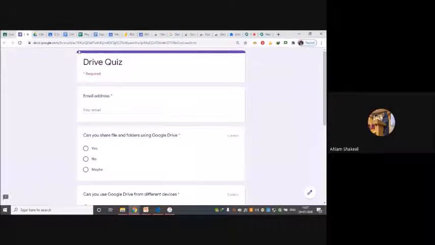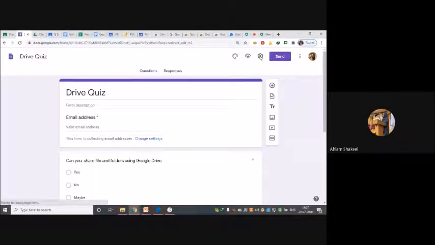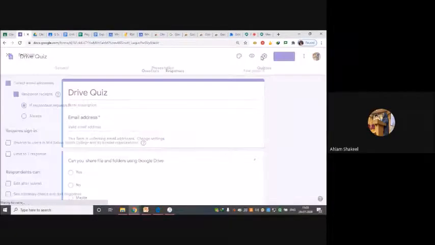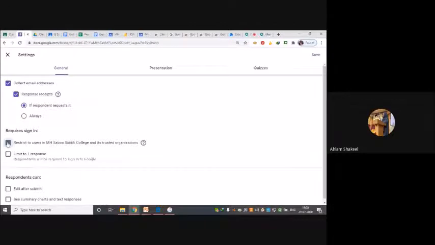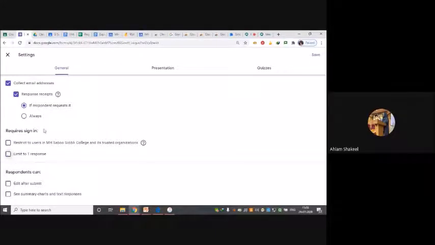And make sure when you're creating a Google form for your Google Classroom quiz that you go to your settings. This is already checked for your domain, G Suite domain IDs. These two are always checked. So you have to make sure that you uncheck it, because if you just let it be checked, then the students will keep on telling you, ma'am, we don't have access to it.